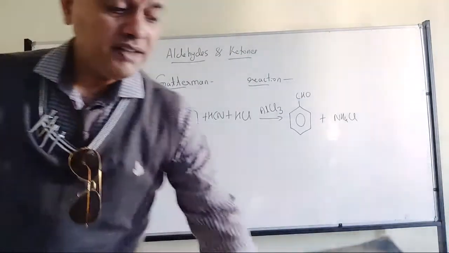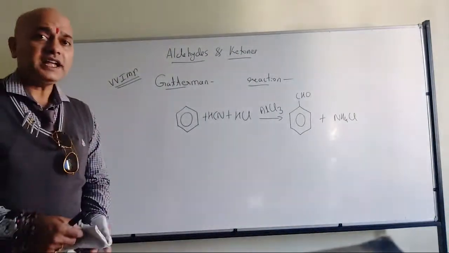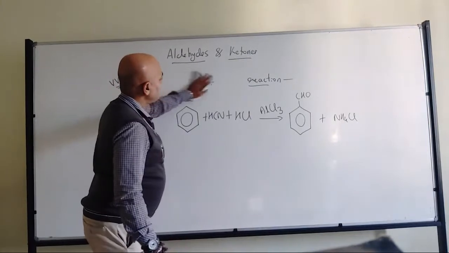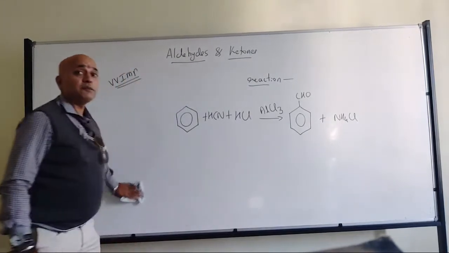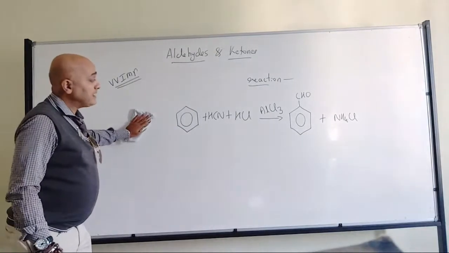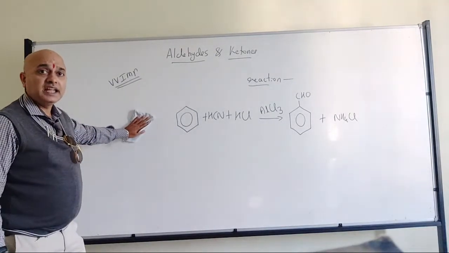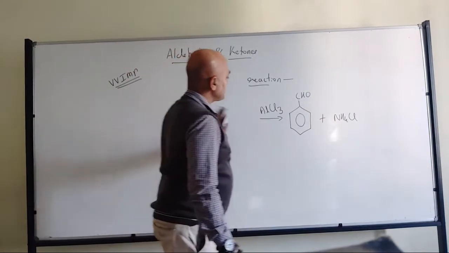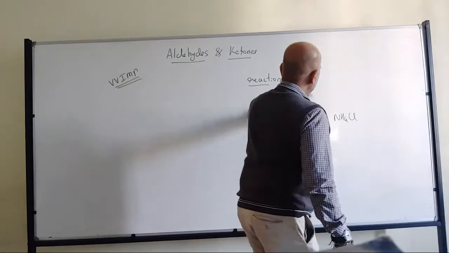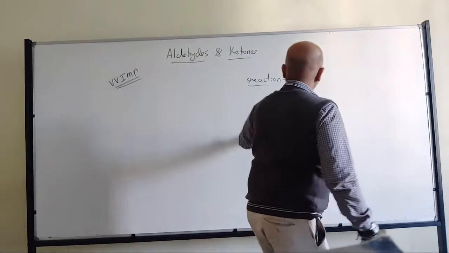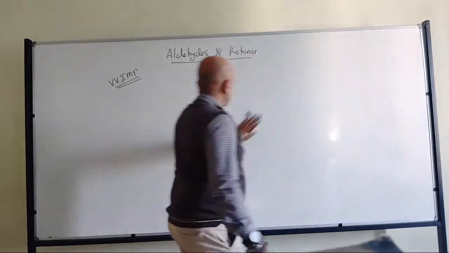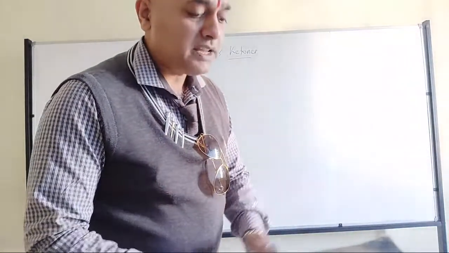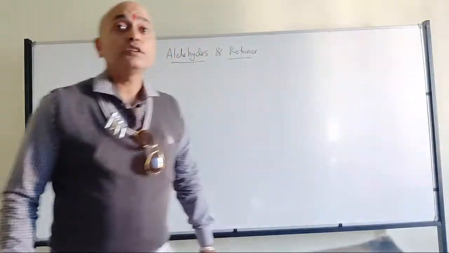Since we are going with acidic condition. Anyway, this is not there in your textbook. For your information, I have given it. That's where we have the Gutterman reaction, where benzene with hydrogen cyanide gets converted into benzaldehyde in the presence of a Lewis acid as a catalyst. So this is the reaction. But still, when it comes to preparation, we prefer the Gutterman-Koch reaction.